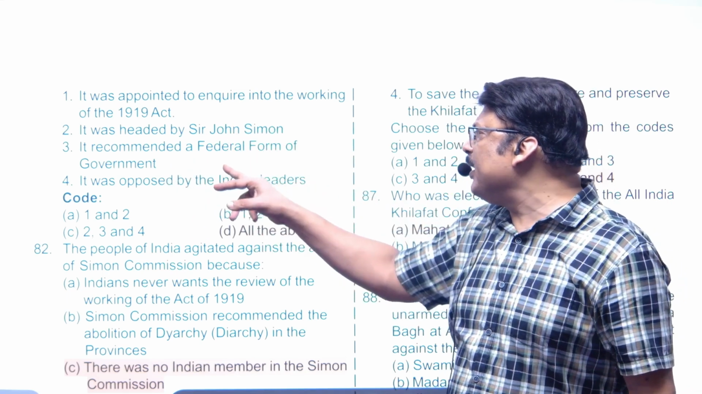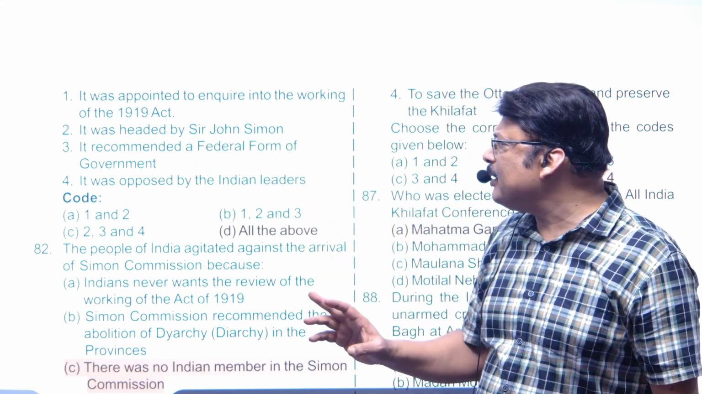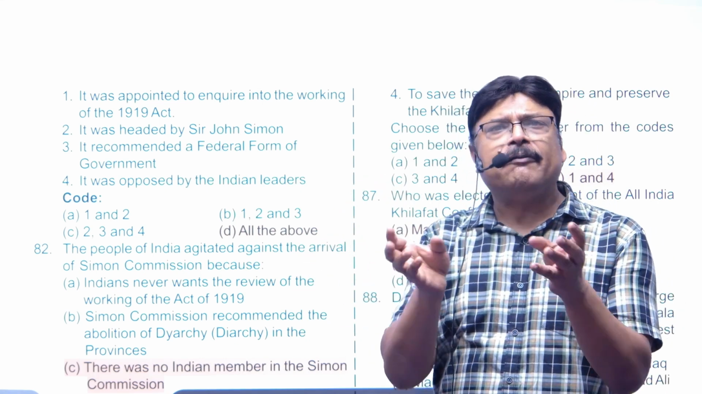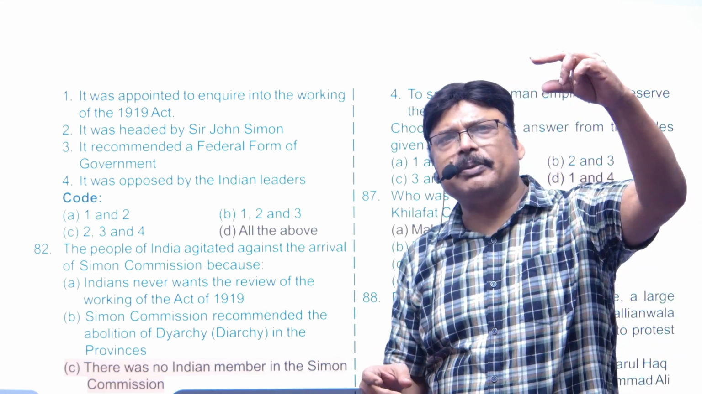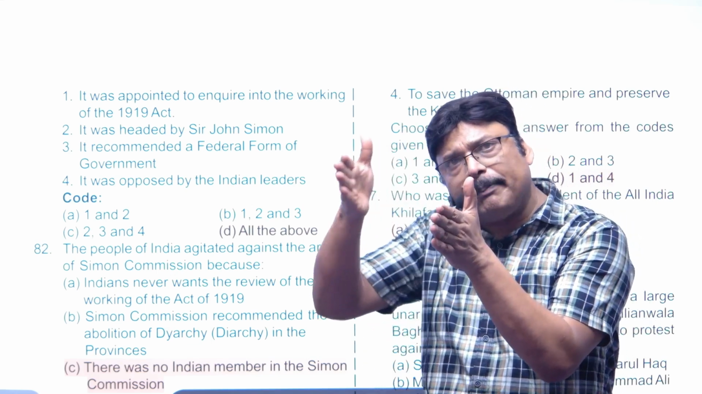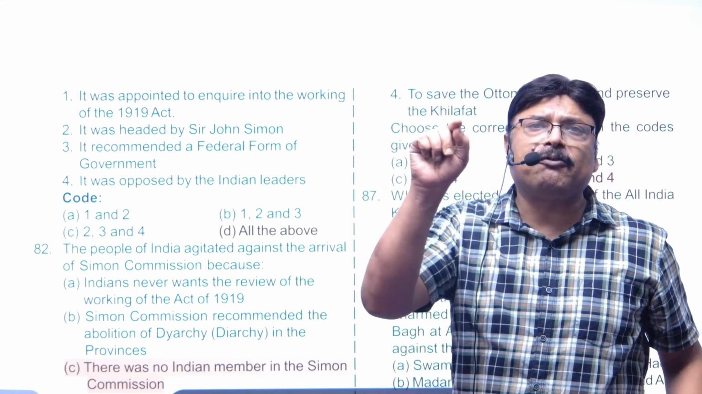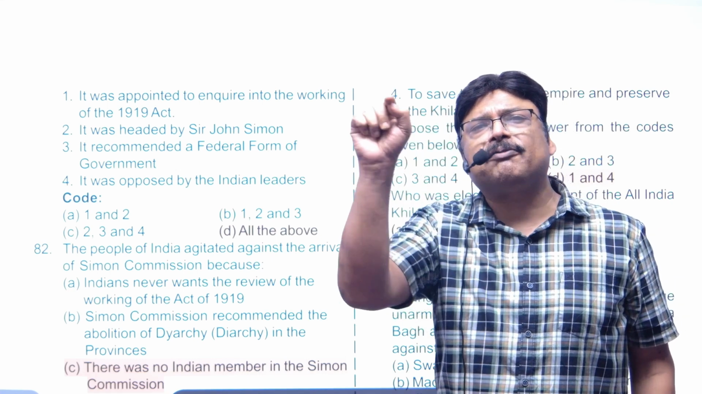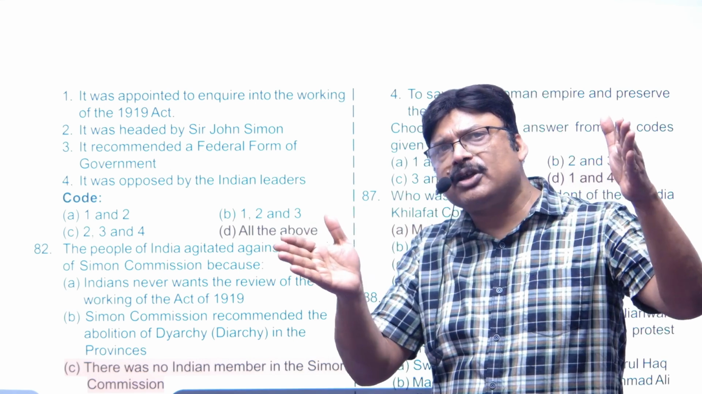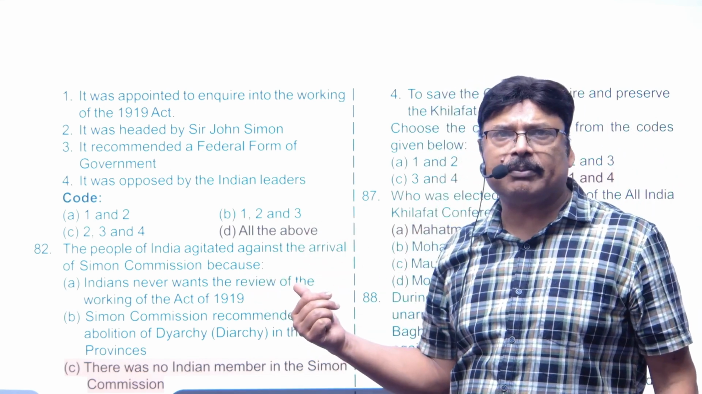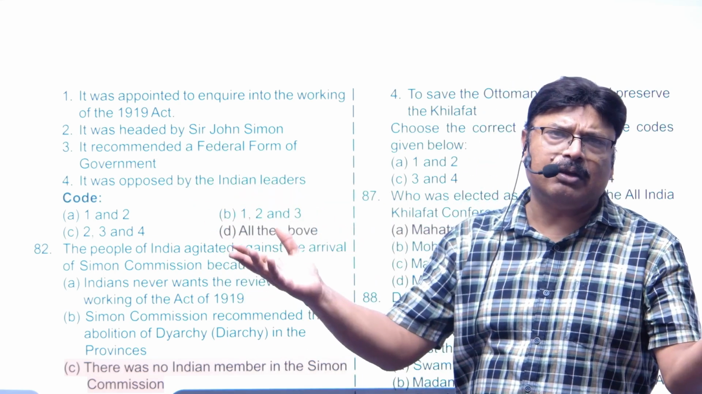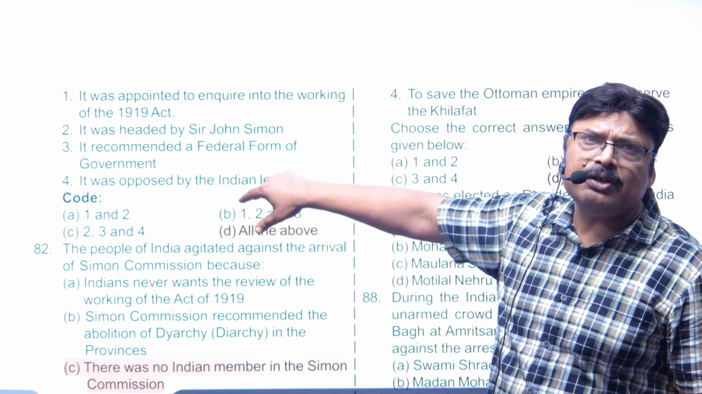So obviously, it recommended a federal form of government. Federal form means a center should be there and the state, all the provinces should be there, right? And it formed the basis in which the federal form of government was suggested in the Act of 1935. So if you go by the recommendation of the Simon Commission in detail, then you will find this information. So it is also true, it was opposed by Indian leaders, we all know. So answer is all the above, that is 1, 2, 3, 4.